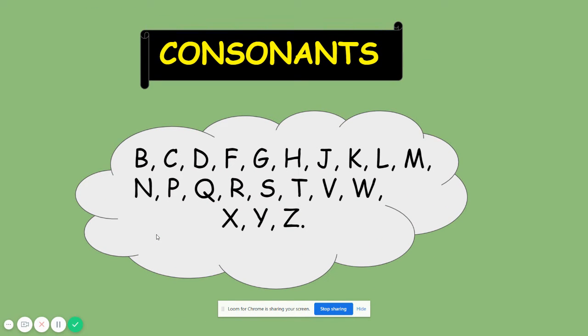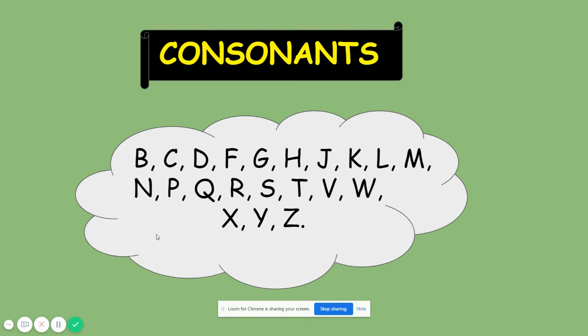Next, we are going to see about consonants. So, when I say consonants, what does it mean? Yes, except the vowel letters, all other letters are consonants.